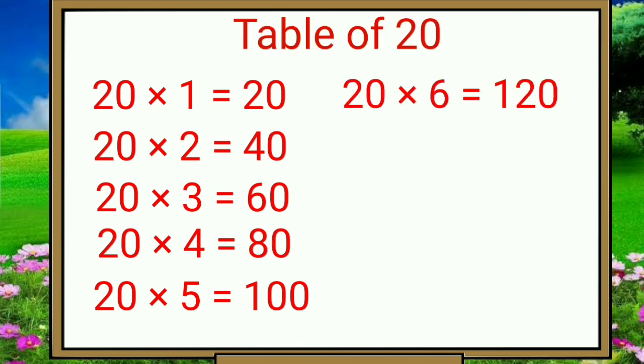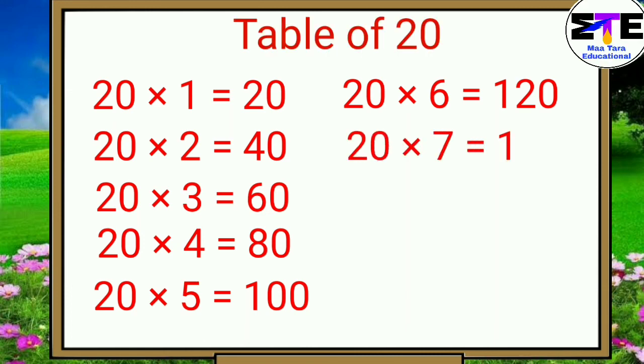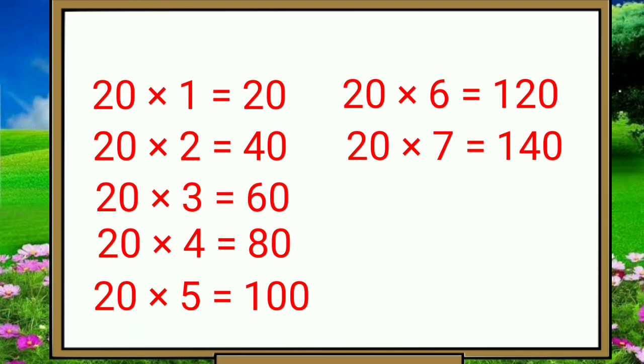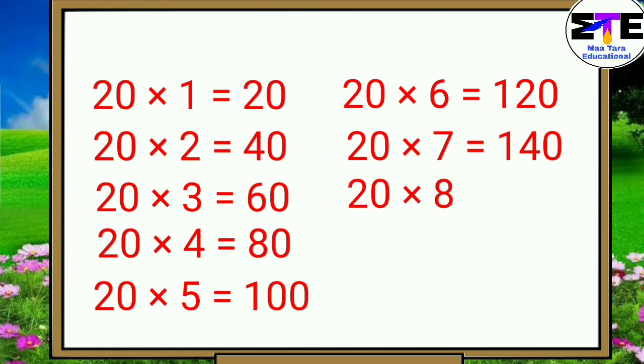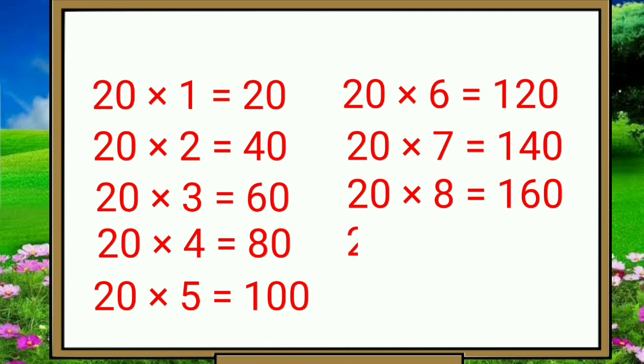20 sixes are 120. 20 sevens are 140. 20 eights are 160. 20 nines are 180.